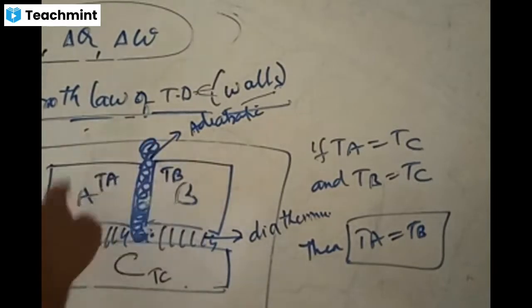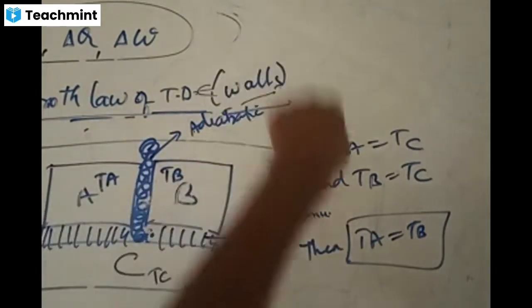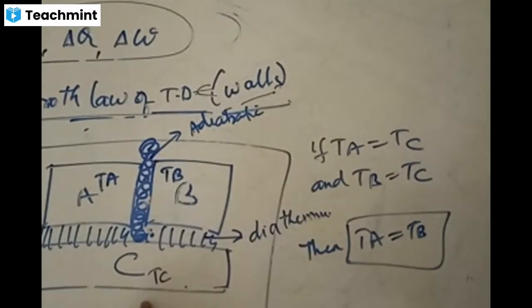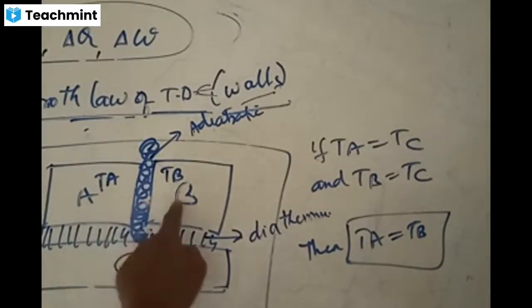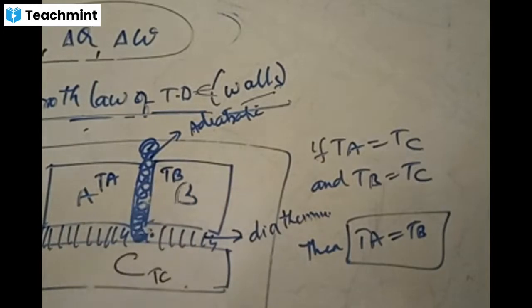If this is in thermal equilibrium with C, and this is in thermal equilibrium with C, then it means that these two are in thermal equilibrium with each other. Is the point clear? This is called the zeroth law of thermodynamics. The definition, I'm repeating: if two systems are separately in thermal equilibrium with the third system, then both the systems are said to be in thermal equilibrium with each other.